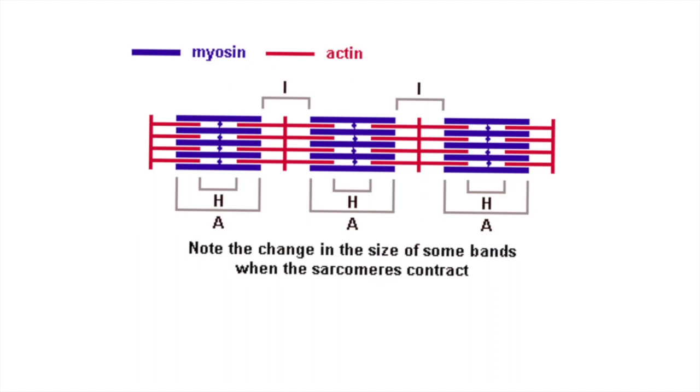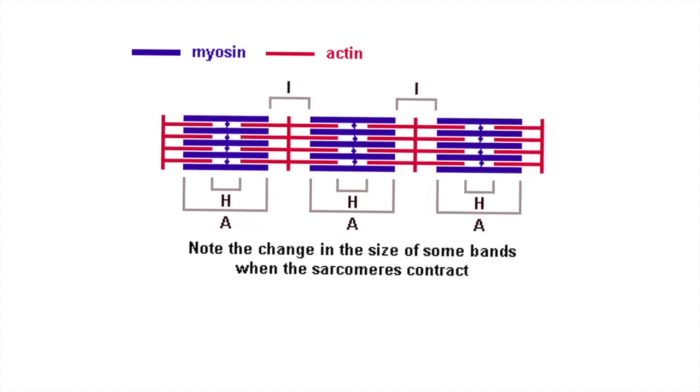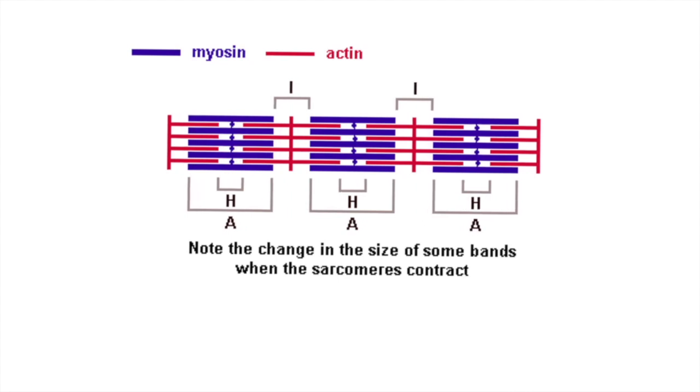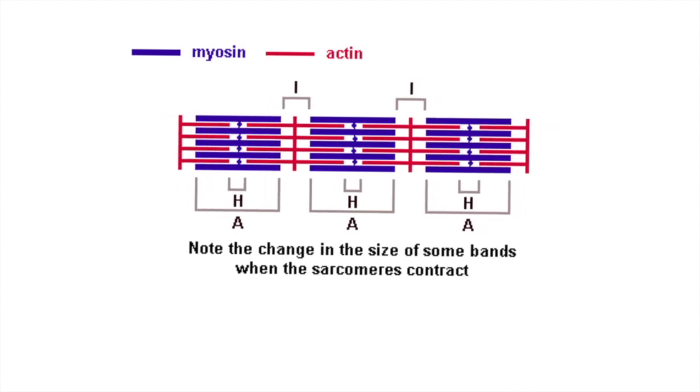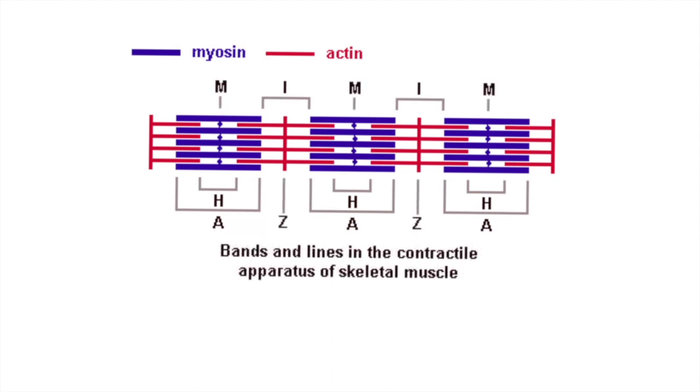As a result, the width of the I band decreases, but that of the A band is unchanged. The H band is obliterated in a contracted fibril. So here you can see the contraction.